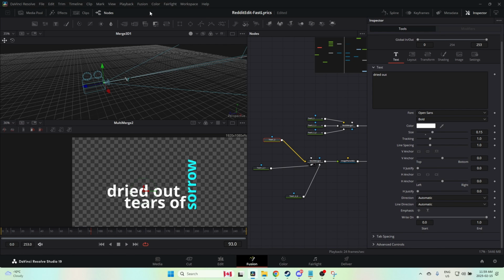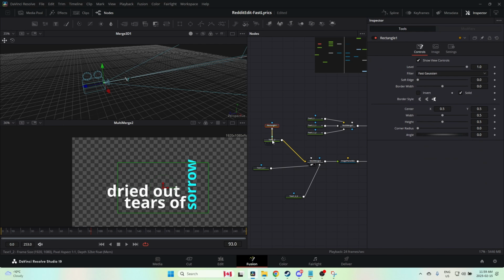Okay, and now what I'm going to do is put a rectangle mask and bring it in here. What the rectangle mask does is it says, text 1_2, you're allowed to do your job, which is be text, only inside this rectangle. So as I move it around, it's only within that rectangle. So I'm going to use that to reveal the text. Let's bring that height in a little bit. And I think I'm going to have this come up here like this. Yeah, that's what we're going to do.